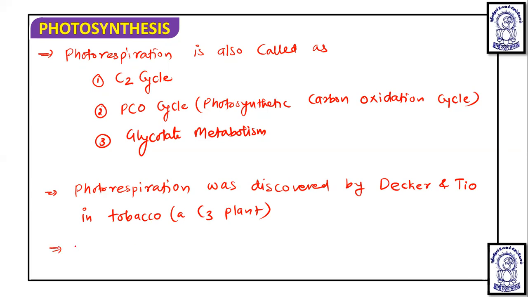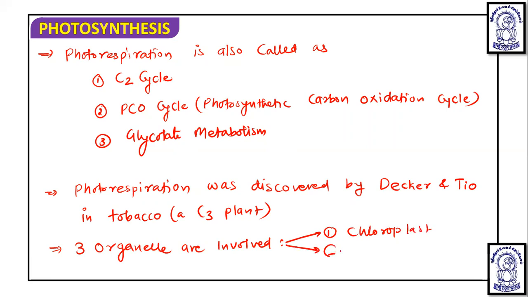Now, to carry out photorespiration, three organelles are involved: number one chloroplast, number two peroxisome, and number three mitochondria.